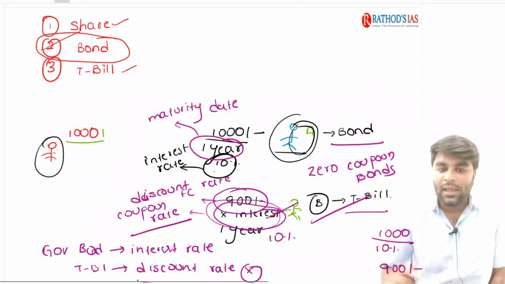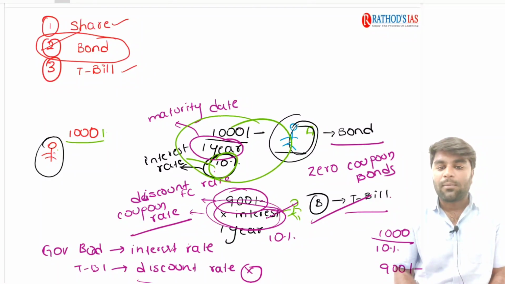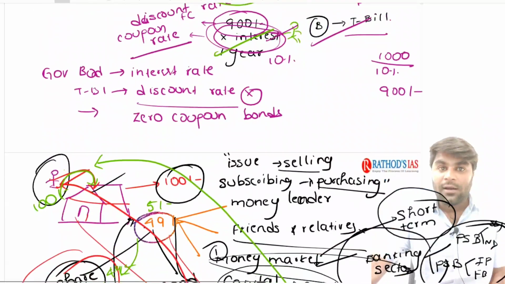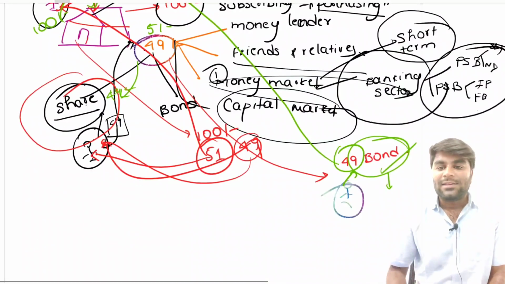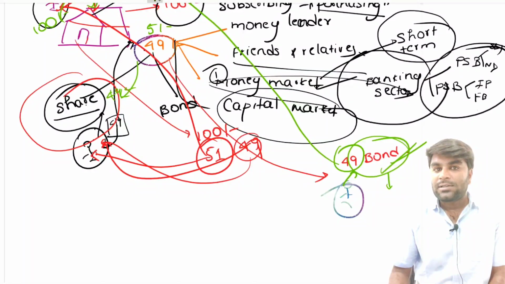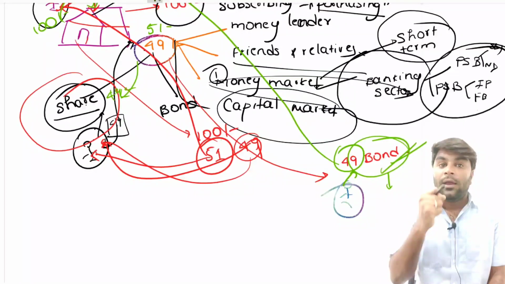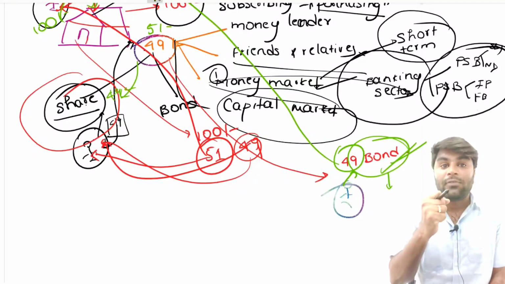As I said, the bond is going to have an interest rate. Bonds are issued at an interest rate, treasury bills are issued at a coupon rate. For the shares, you will get the profits earned by the company. Right? In such a way, irrespective of the profits and losses of the company, the bondholder, one who subscribes to the bond, who purchases the bond, is going to earn periodic interest payments.